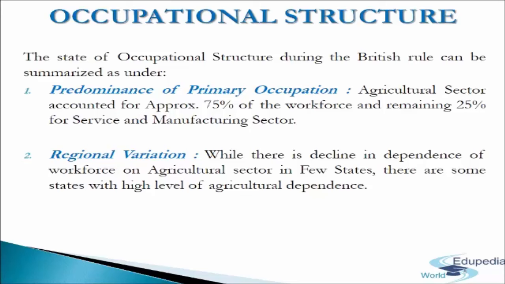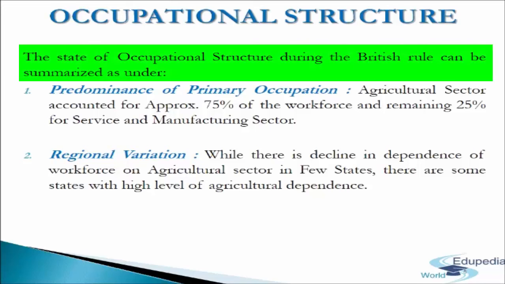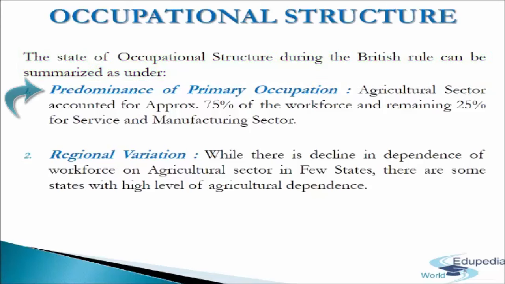During the colonial period, the occupational structure of India showed little sign of change. The state of occupational structure during the British rule can be summarized as under. First is predominance of primary occupation. The agriculture sector accounted for the largest share of the workforce with approximately 75%. The manufacturing and service sectors accounted for the remaining 25%.